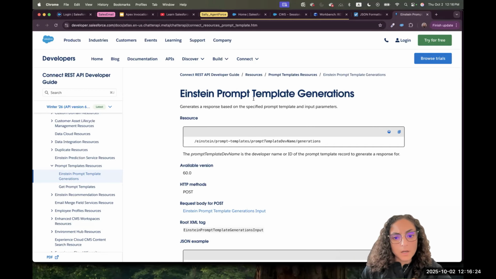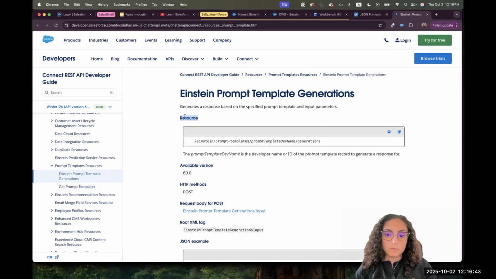So here, this URL explains how we can use the API for prompt generation or invoking prompts. And again, part of my hope from the end of this session is for you to be more comfortable with reading Salesforce documentation and not just following the steps. We learned together before how to read it, for example, the string class, methods, how to see the signature, input and output parameters. So we'll do the same here.